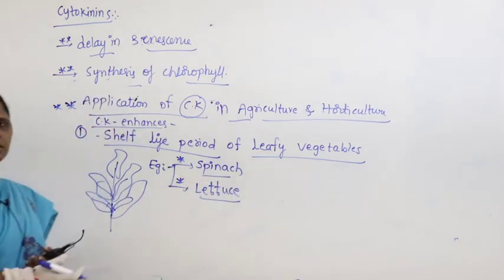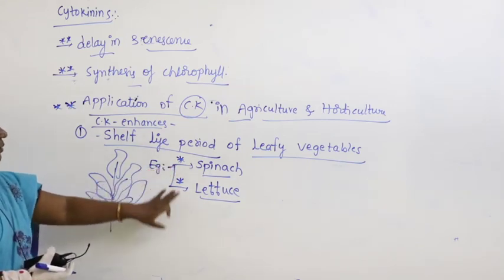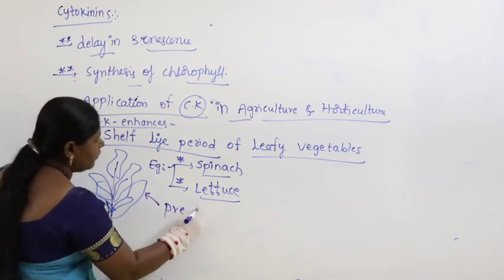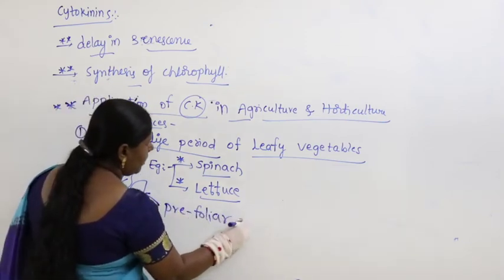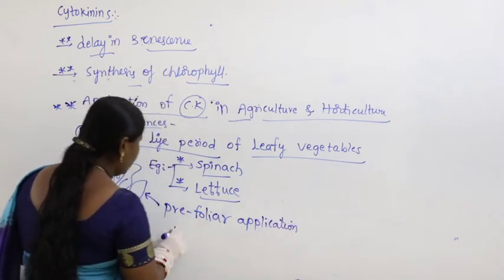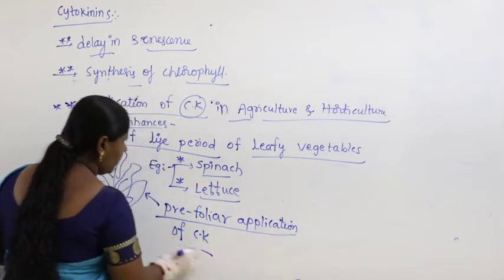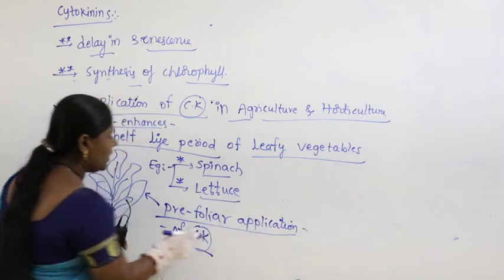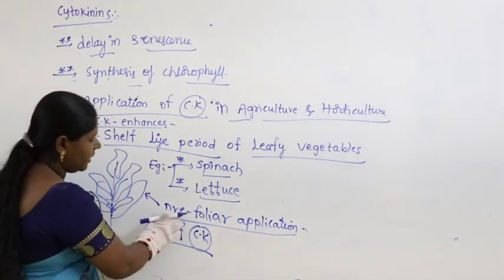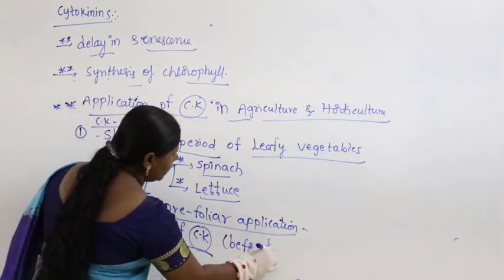In both cases, suppose you go for pre-foliar application of cytokinin. What's the meaning of this? Pre-foliar application means before harvesting.